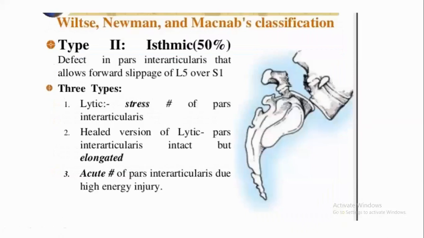Type 2, what is meant by ischemic? Ischemic is a narrow spot, that is a pars interarticularis defect. I already explained 3 types: stress fracture of pars interarticularis; a healed fracture of the pars interarticularis, but it is elongated; and the third type is acute fracture of pars interarticularis.